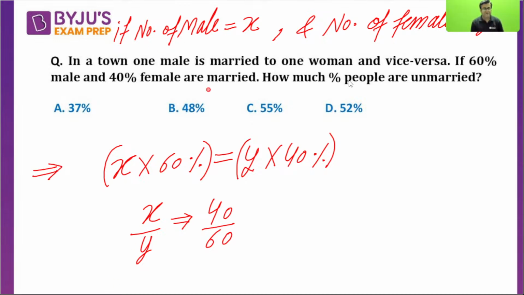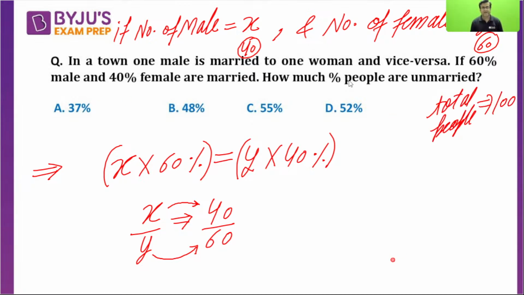Now X is the number of males, Y represents the number of females. Percentages cancel out. So the number of males is 40 and the number of females is 60. So total people, whether male or female, are 100. Why equating? Beta, the question is saying one male is married to one female. 60% of males and 40% of females are married. One male is married to one female means the number of married males and the number of married females are equal. That is given in the question. So male by female is 40 by 60, and the total number of people is 100.